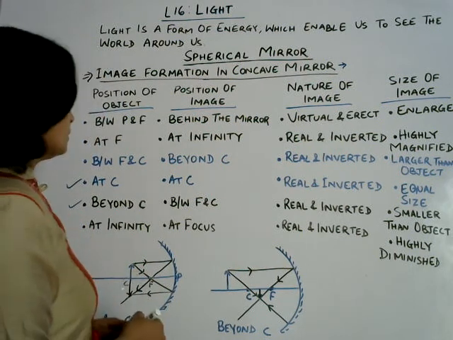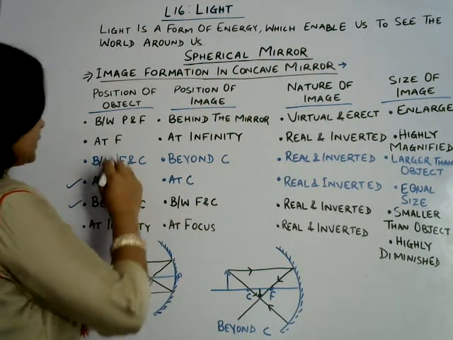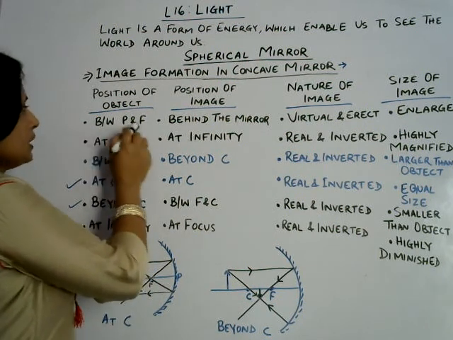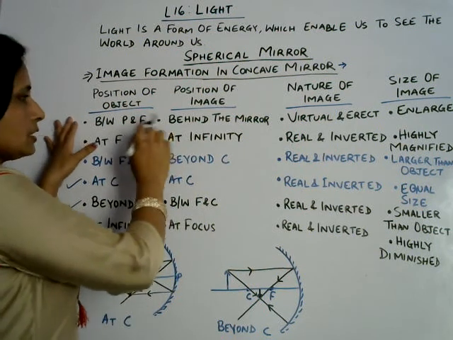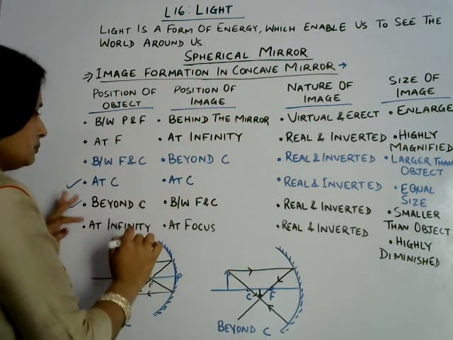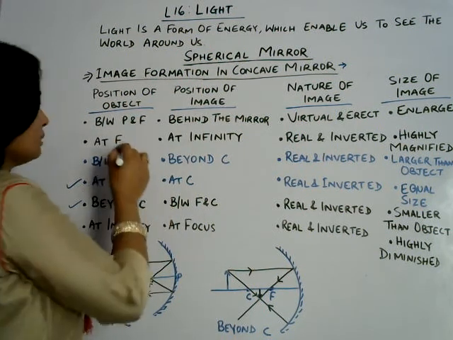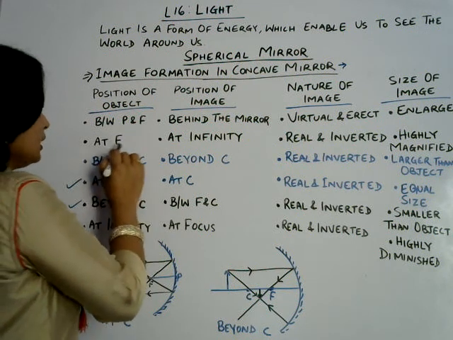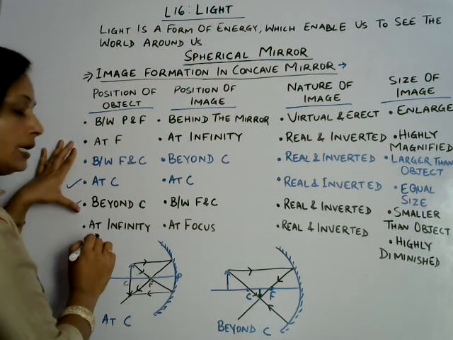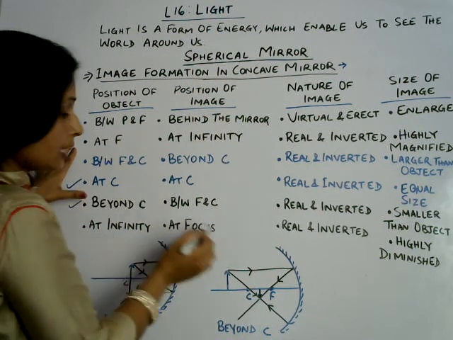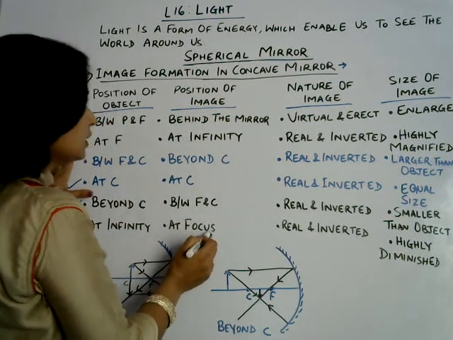We can learn it by few tricks, like when it is placed between P and F, then behind the mirror. This is only one condition, and rest of the things, just look at the rest of the position of the object. When at F, then at infinity image. Now look at here, when at infinity object, then at focus, at F image.